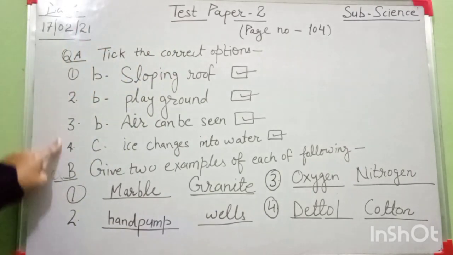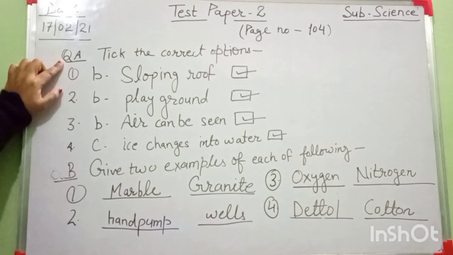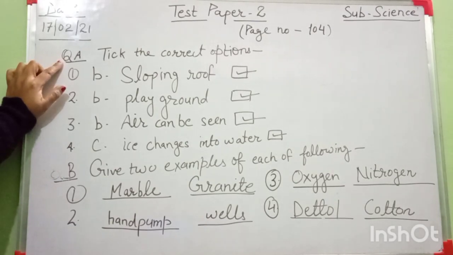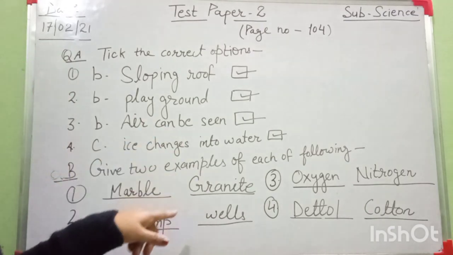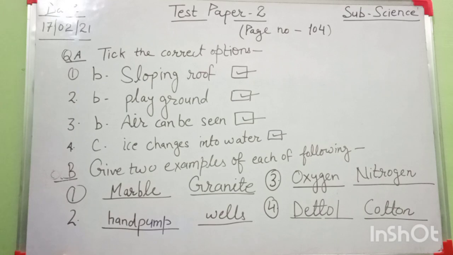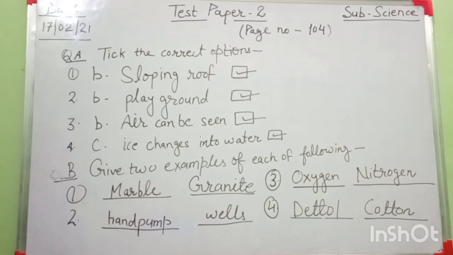This is the part 1 answer. Question number A: this is tick the correct option. Then the second question is give two examples of each of the following. This is the answer. Question number B. Then today we will do the question number C. Okay, then I am rubbing these questions.